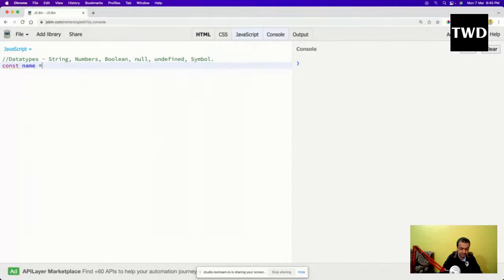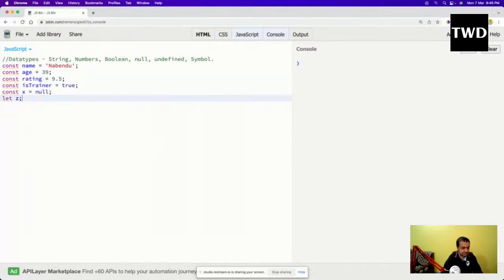Const name equal to Naveen, const age equal to 29, const rating equal to 9.5, const isTrainer equal to true, and const y equal to null and let z.